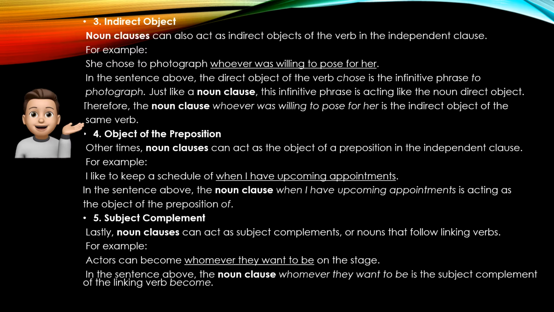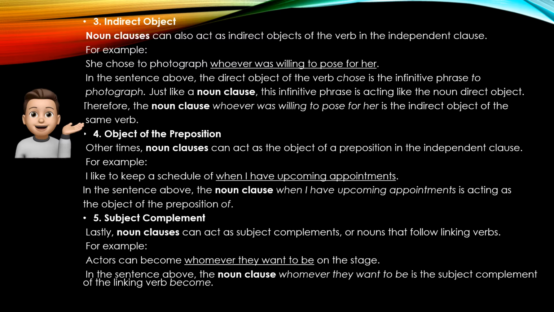In the sentence above, the direct object of the verb chose is the infinitive phrase to photograph. Just like a noun clause, this infinitive phrase is acting like a noun direct object. Therefore, the noun clause whoever was willing to pose for her is the indirect object of the same verb.